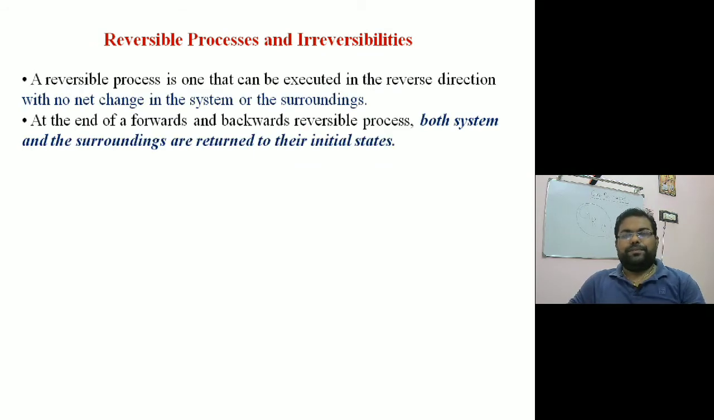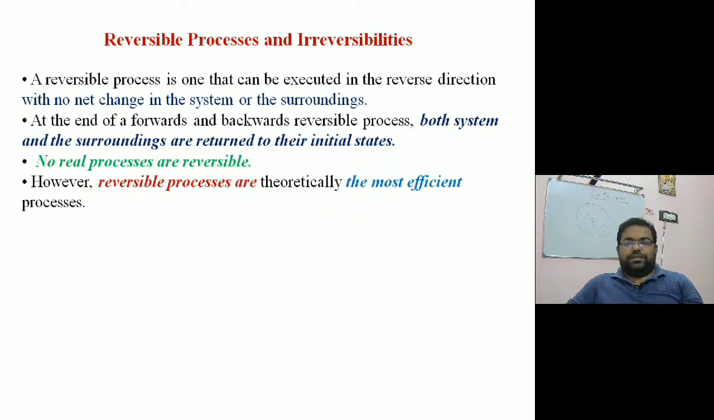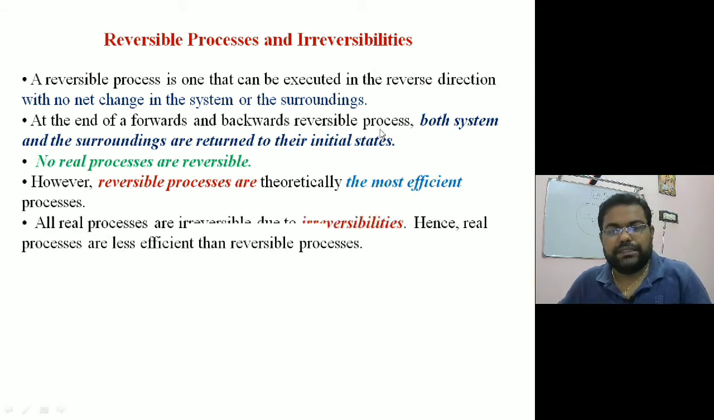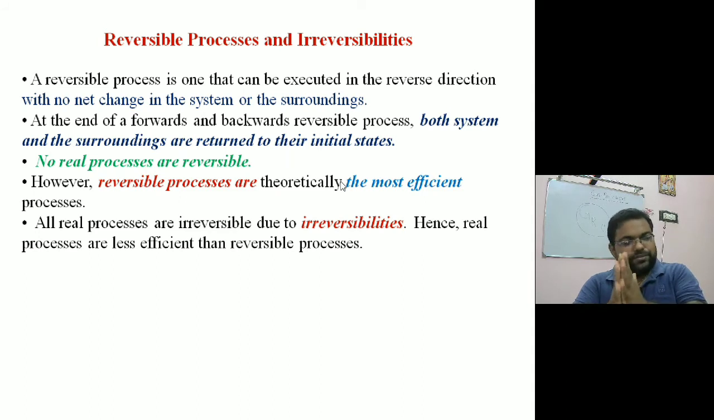Now if we come to the reversible process and irreversibility, a reversible process is one that can be executed in the reverse direction without leaving any trace on the surroundings, without any loss of energy. Such a process is known as a reversible process. So at the end of the forward and backward reversible process, both system and surroundings can be restored to their initial states. In reality, no real processes are reversible. However, reversible processes are theoretically the most efficient because no losses are involved. All real processes are irreversible due to irreversibilities. Hence, real processes are less efficient than the reversible process.